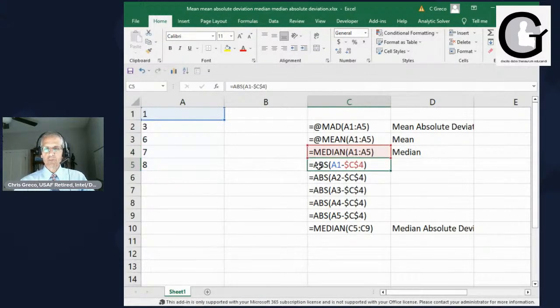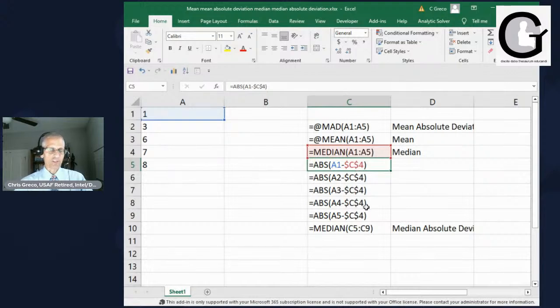And now what we're going to do is go through the process of doing the absolute value. So the absolute value is going to be A1 here minus C4. Now C4, what I did was I used it right here. This is the median. By putting those dollar signs next to the C and the 4, I've made it an absolute reference, which means it'll never change.